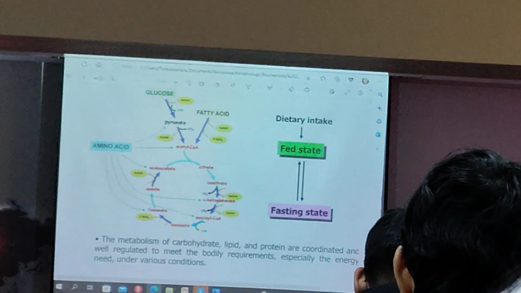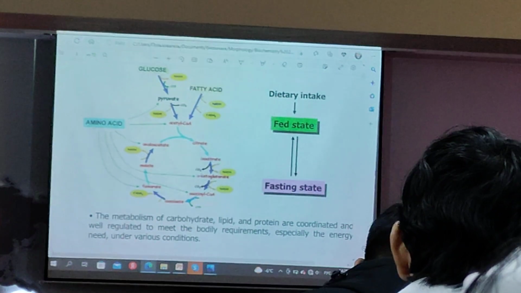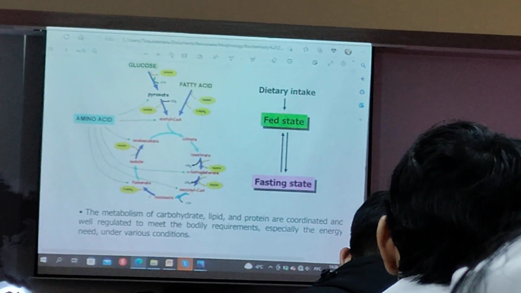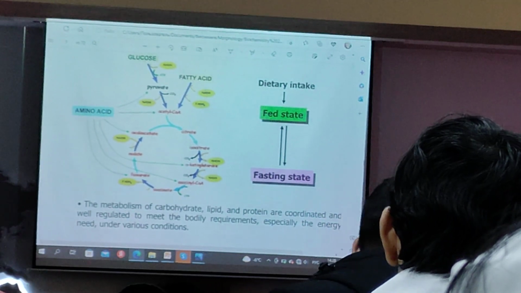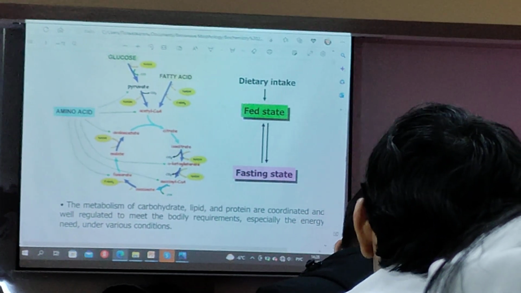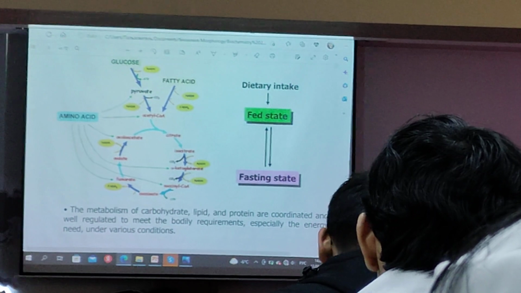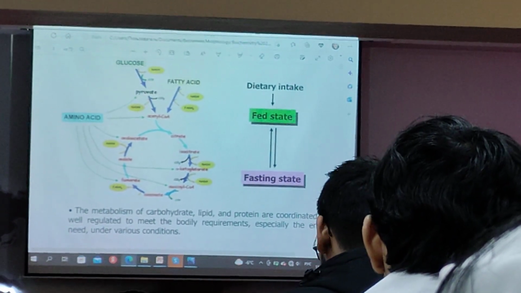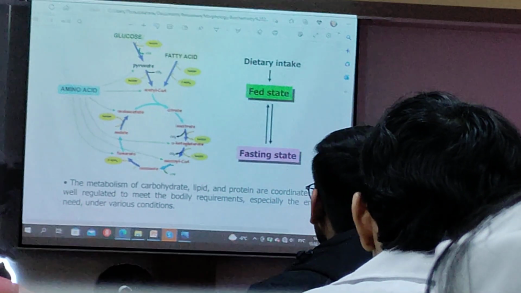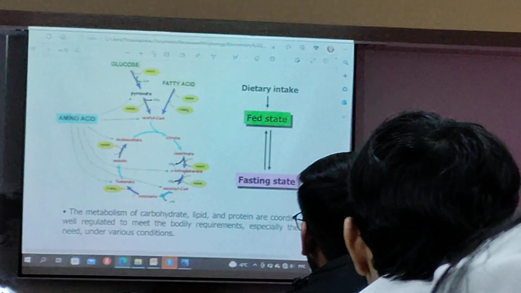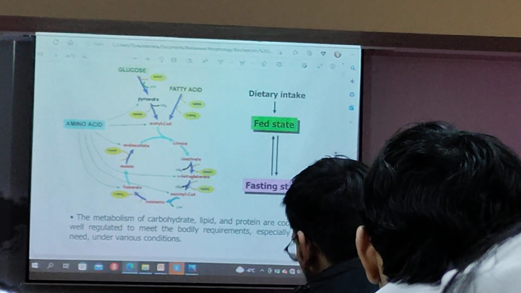Also, for glucose to come into the cells, hormones play an important role, like glucagon and insulin. Glucagon increases the level of glucose, insulin decreases it. How does insulin decrease the glucose level in the bloodstream?